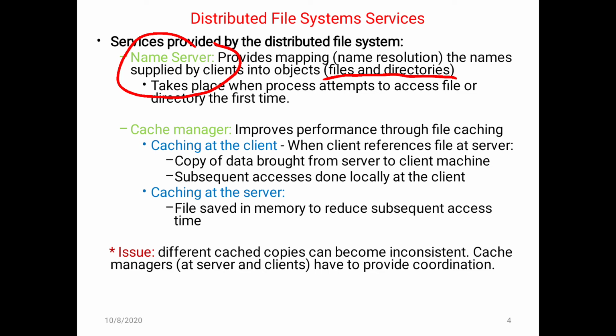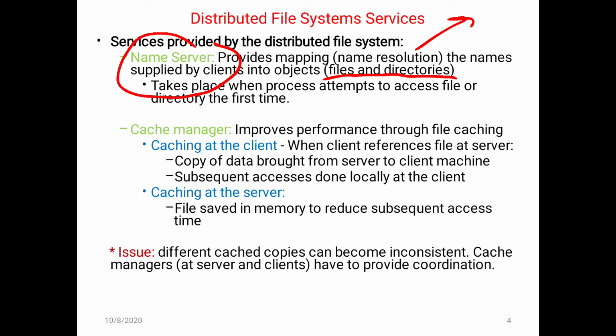That means mapping the particular request to the file and directory where the actual data is stored, which the client wants to access. So this is the first service we require in client server architecture, the mapping, also called namespace or name server.